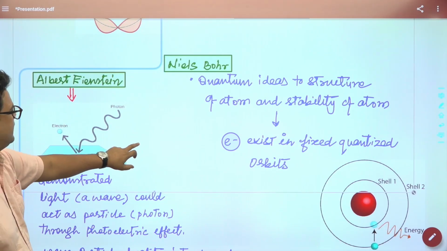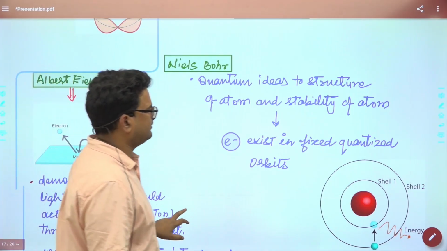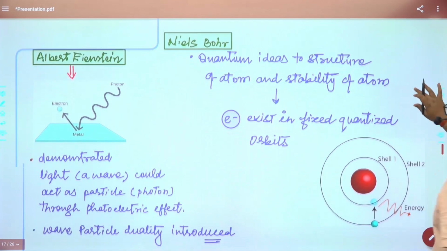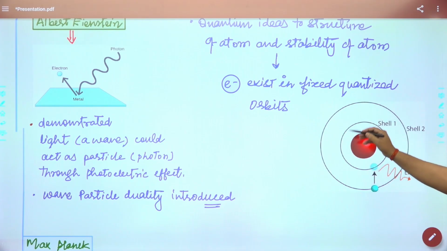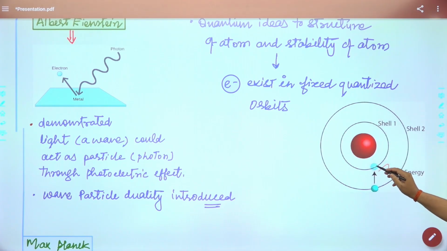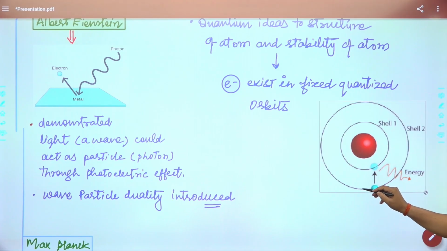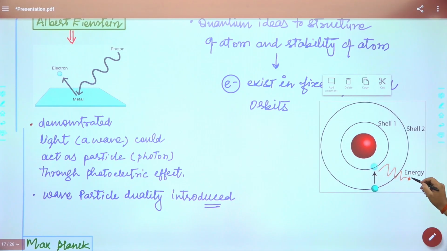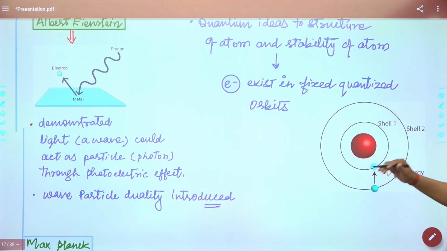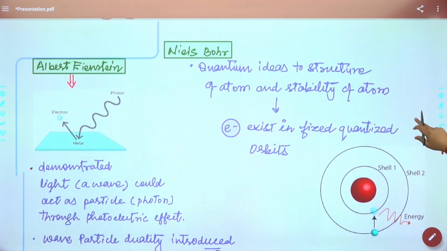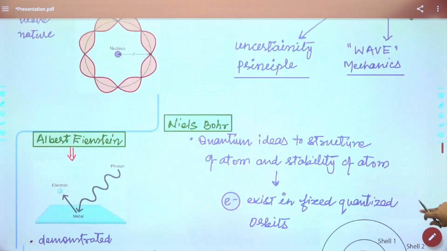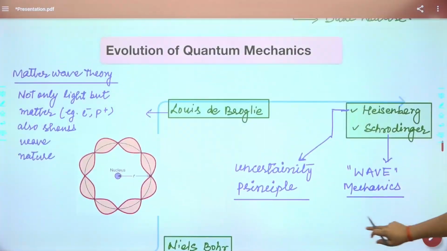Then comes Niels Bohr. What has Niels Bohr done? Niels Bohr said, suppose this is an atom and there is an electron. The electron absorbs energy and comes to a higher energy orbit, and when it goes back, it emits energy. So he identified that there are quantized orbits. Quantized orbit means there are separate energy levels of orbits. That was developed by Niels Bohr.